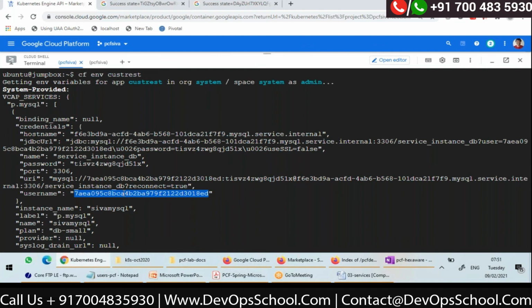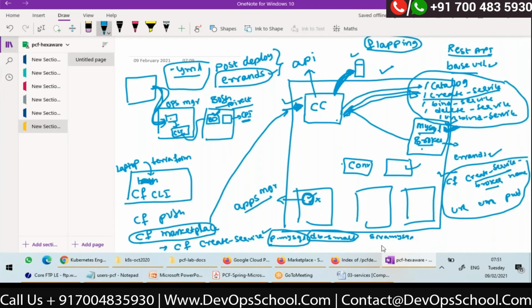So what happened after binding? Let me just show you through a diagram. After I have bound, what has happened? With cf bind-service, the request goes to the Cloud Controller. The Cloud Controller makes a call to bind on the broker.